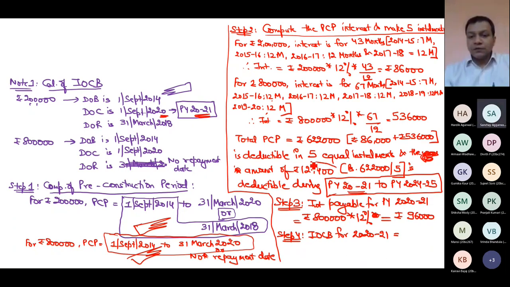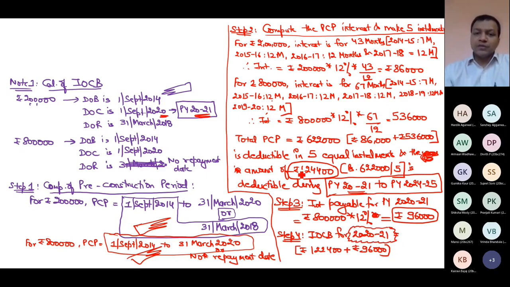This 124,400 plus this 96,000, and do remember I must carefully see that it is related to the previous year 2021. So many times what will happen in step 2, when you compute this number of years, it might be that these 5 years are those years during which your current previous year will not come.